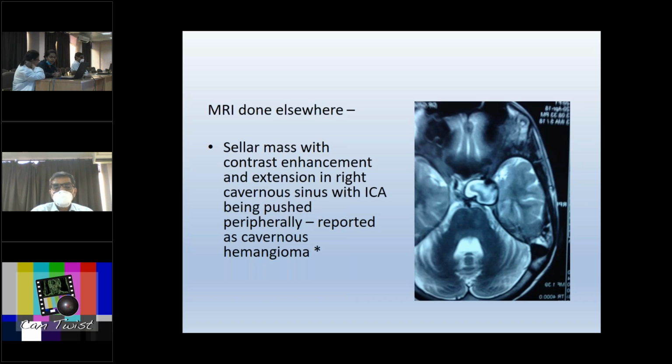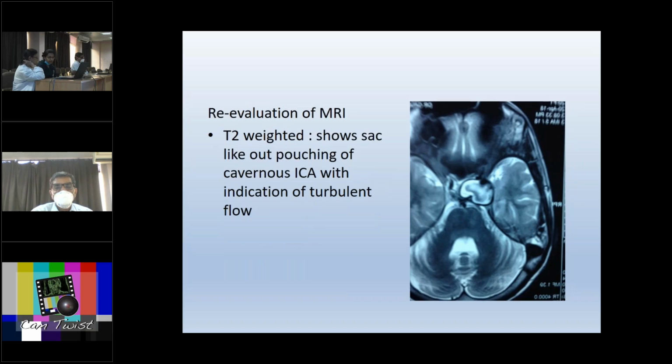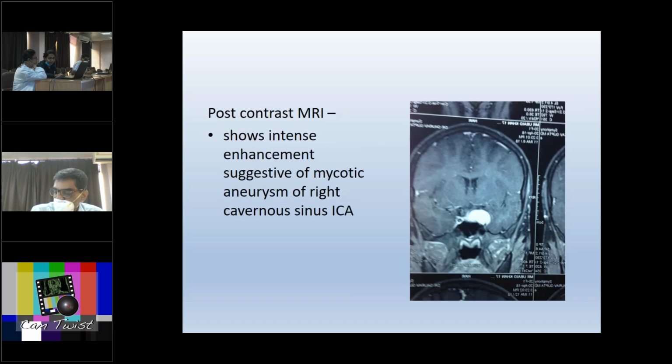So we just got a re-evaluation of MRI done at our institute, and the T2 weighted MRI shows sac-like outpouching of cavernous ICA with indication of turbulent flow, because as we can see, there is hyperintensity on the periphery with a zone of hypointensity, and hyperintense again in the core of the lesion. Post contrast, the MRI shows intense enhancement, which is again suggestive of mycotic aneurysm of the right cavernous ICA.